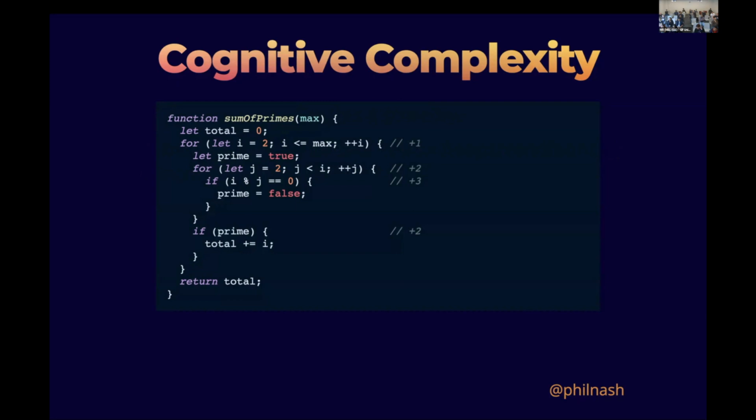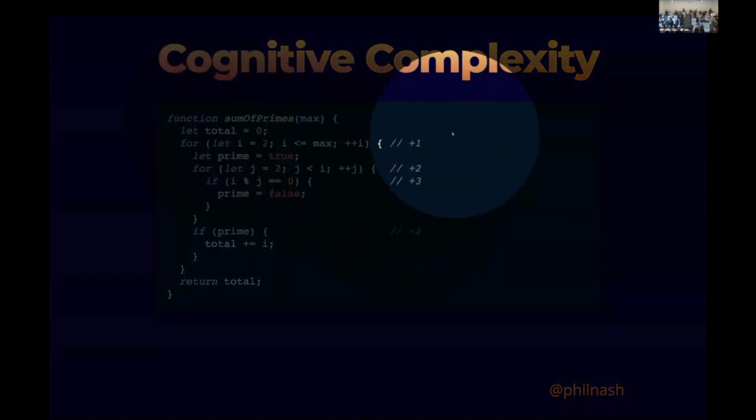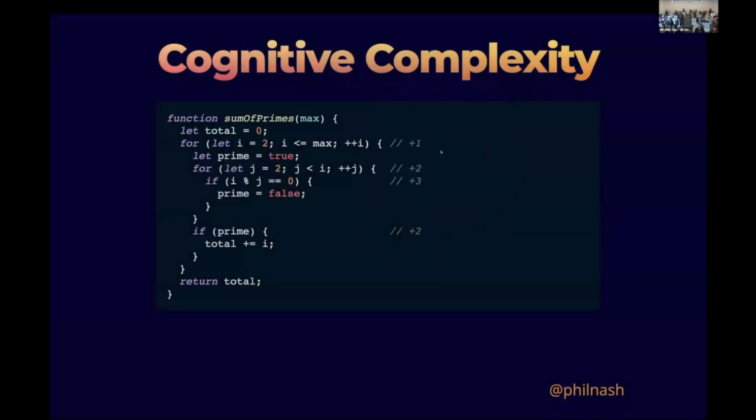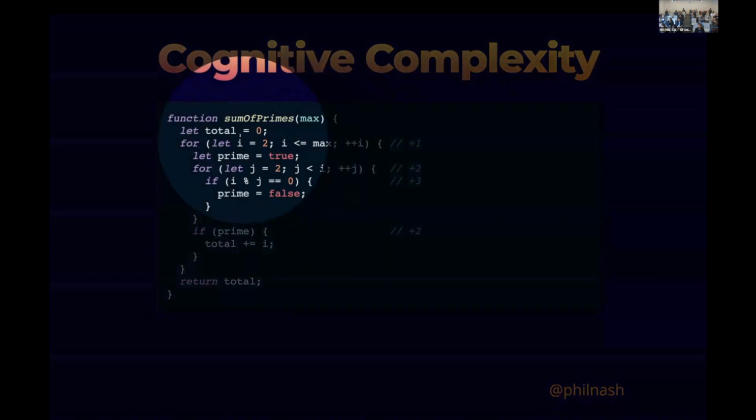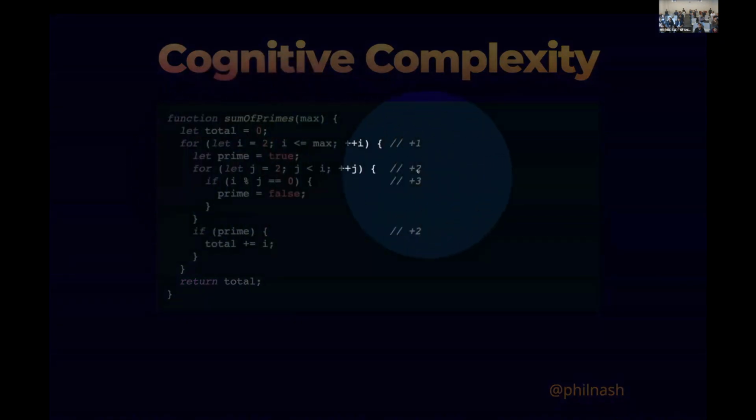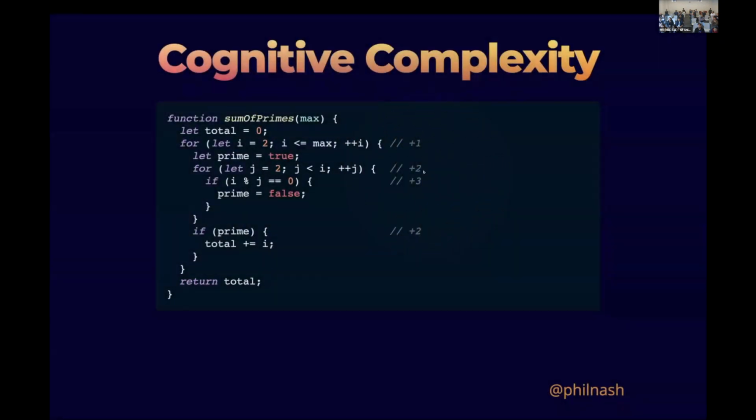But then we hit this first loop. We've got this for loop here, and we score 1 for it. In the background, we now go, okay, we're nested, so we've got a nesting score in the background of 1. And when we hit the second loop, we score 1 for it being a for loop and 1 for it being nested. So we get 2 in total.